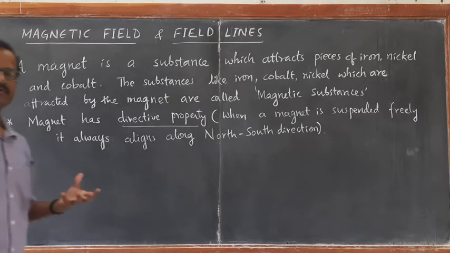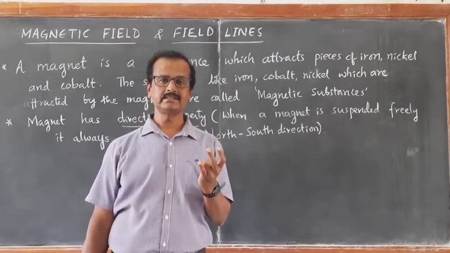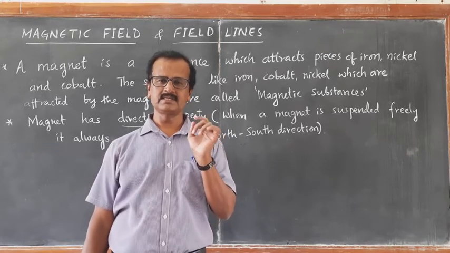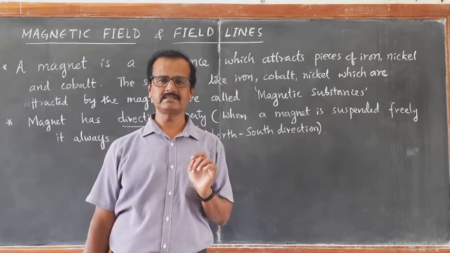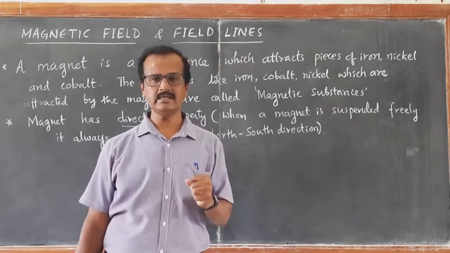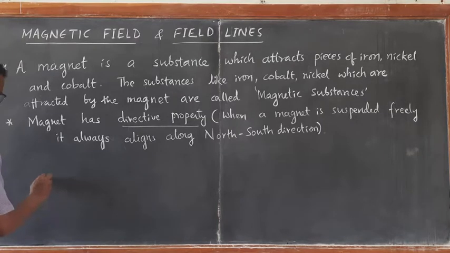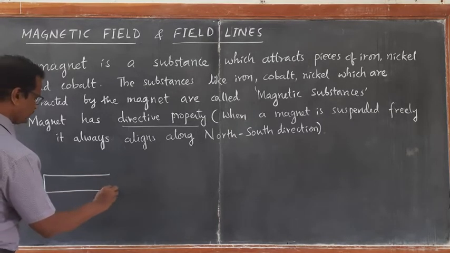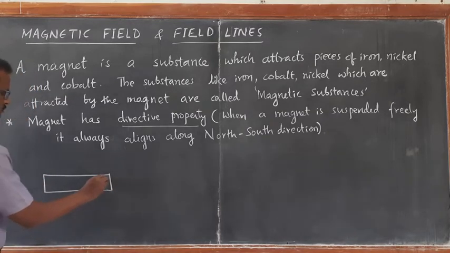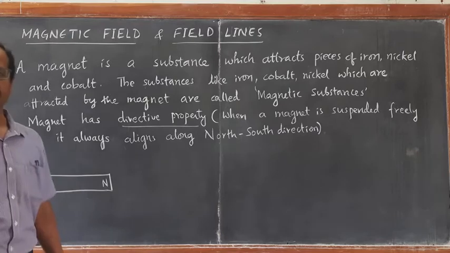Now, magnets are of different types. Bar magnet, magnetic needle magnet, horseshoe magnet. Okay. Nowadays, cylindrical magnets are available. Cylindrical magnets, ring magnets, disc magnets. These are different types of magnets. So let us consider a bar magnet, which is in the shape of a bar. This bar magnet always has two poles. Every magnet has a polarity. The one pointing towards north is called the north pole, and the one pointing towards south is called the south pole.